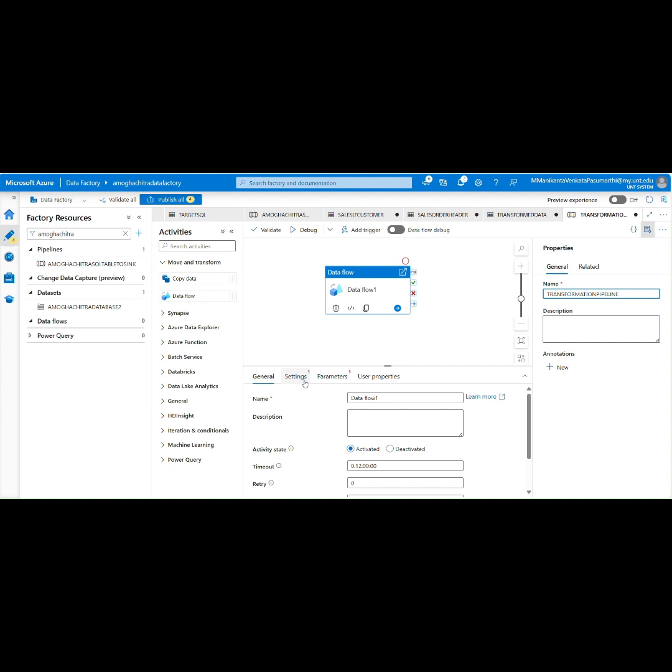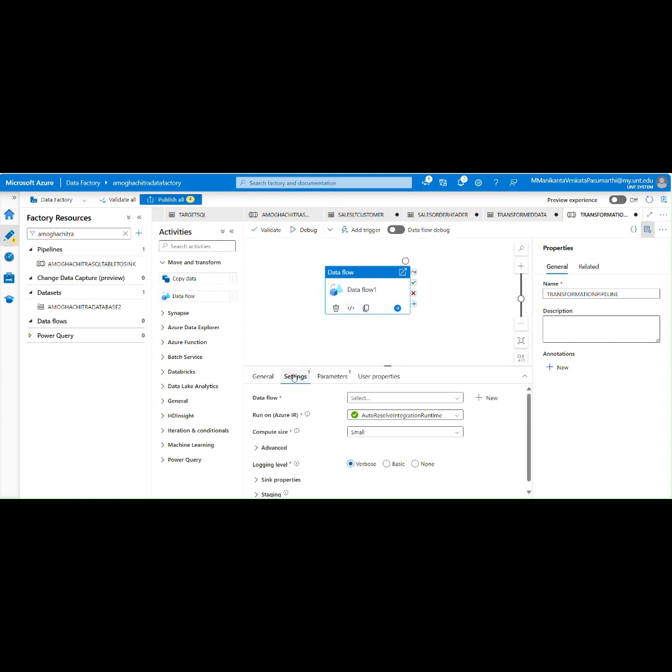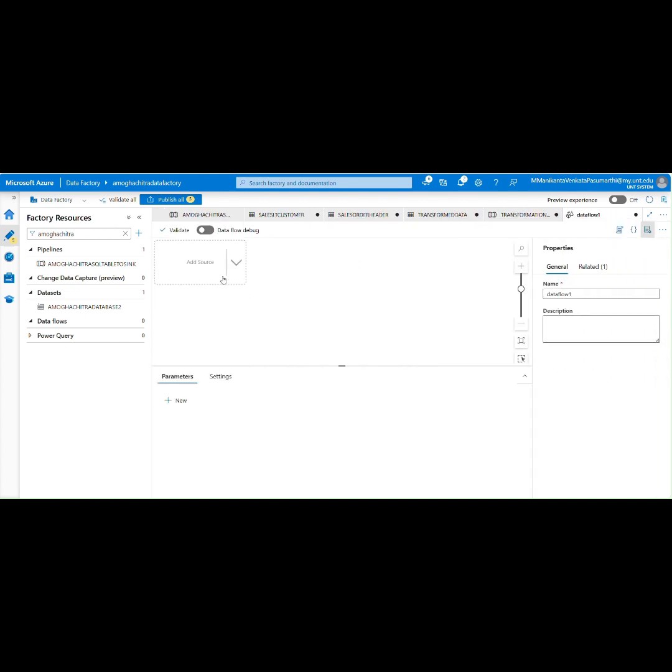So here in the settings, I'm going to click on this data flow. Settings. I'm going to select new. So here I'm going to add a source.